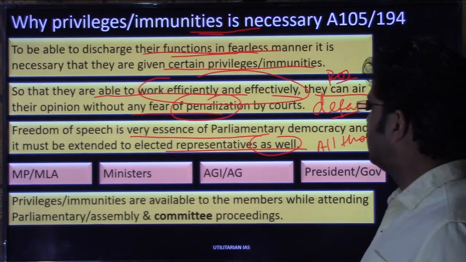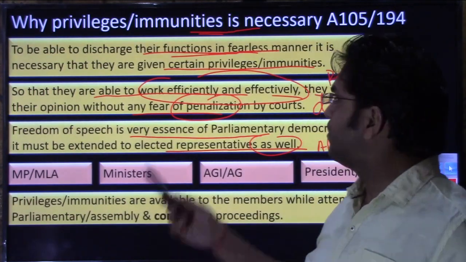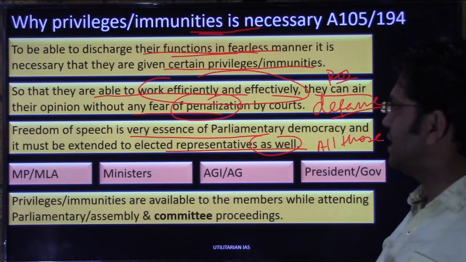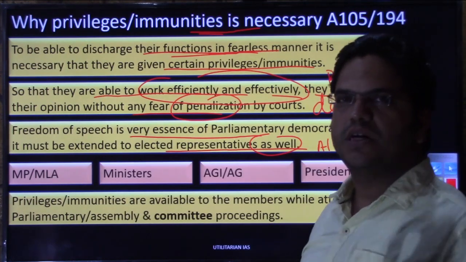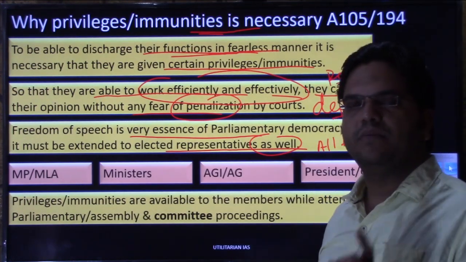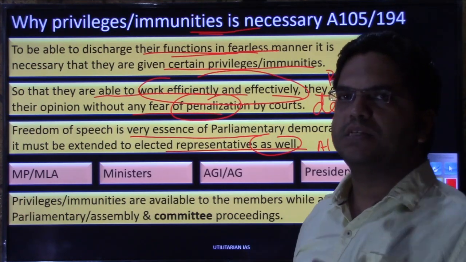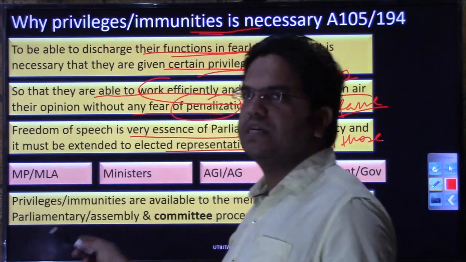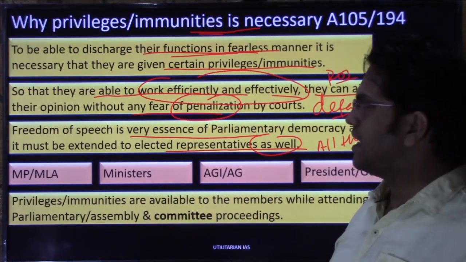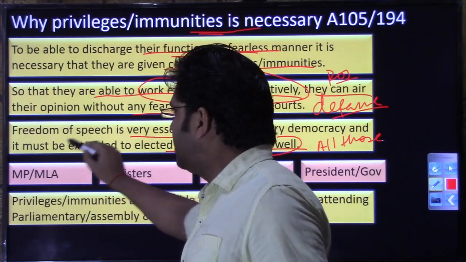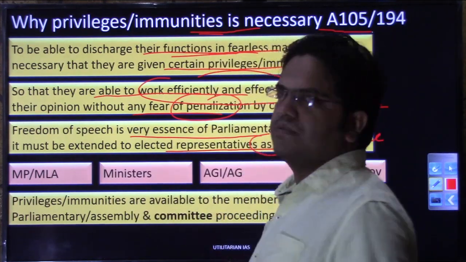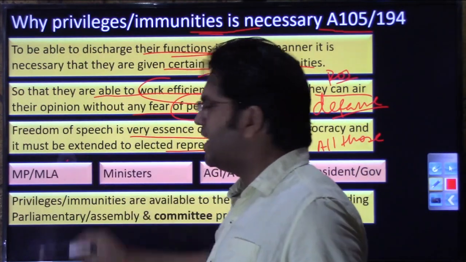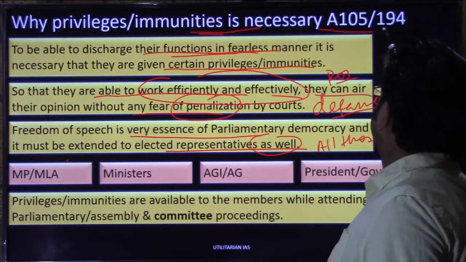So what is the class of people that has been extended these privileges and immunity? If you allow me to draw a general statement, it is all those categories or classes of people who can participate in a parliamentary proceeding, who can participate in assembly proceeding, right? These are the people who have been extended these privileges and immunities. So a member of parliament under article 105 has been given these privileges and immunity. Then a member of legislative assembly as well has been given them under article 194.